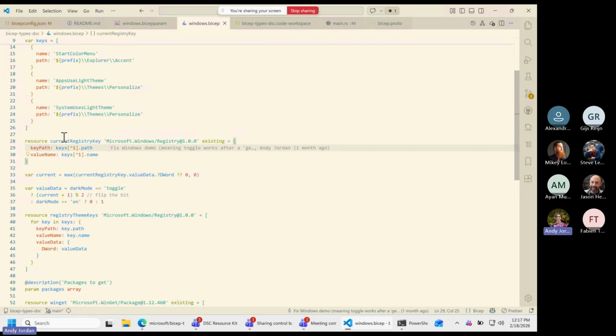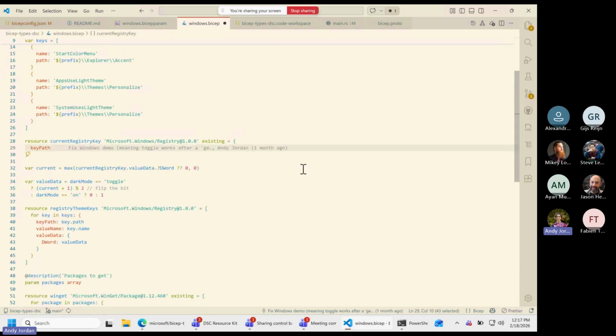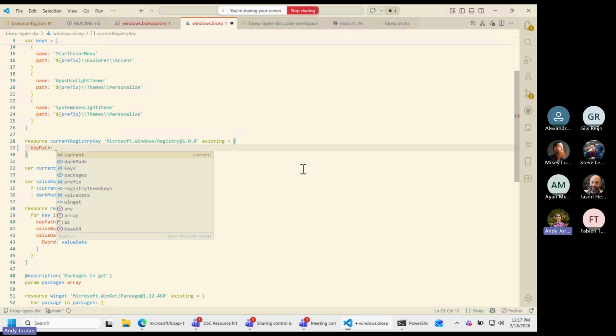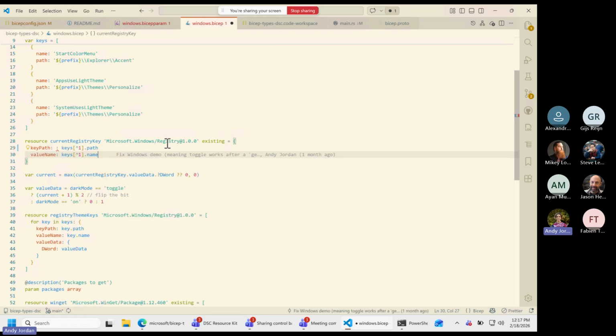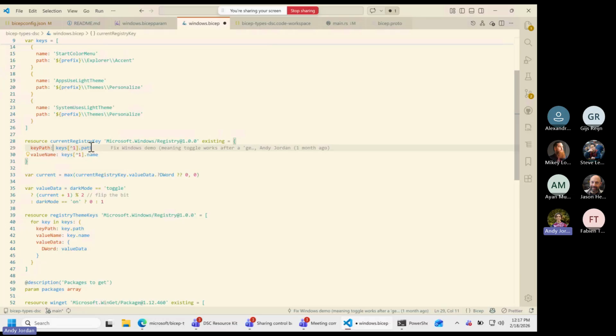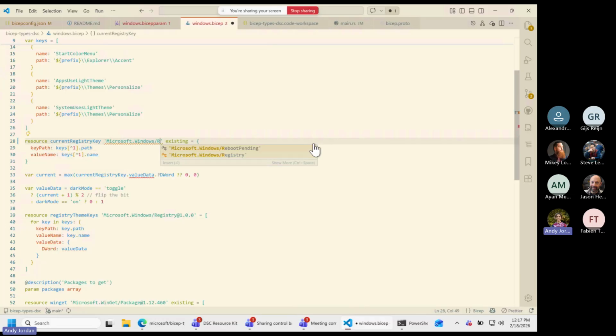They're these properties. I really loved what Gijs just showed with IntelliSense, so I'm going to delete a little bit of this, so that hopefully my IntelliSense lines up, and I can trigger this and say, hey, look at that. It does know for this registry resource that key path is a thing I want to fill out, and that it can take certain things. So I'm going to put back what I deleted there. But there's full IntelliSense for all the resources that it knows about. If I were to have deleted this, I can see that there are different resources to use. I'm going to fill it out with registry and version.